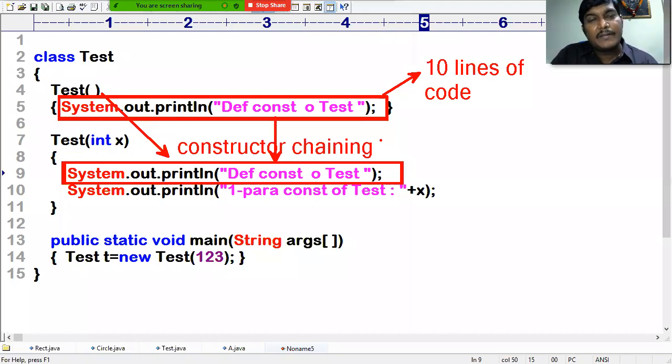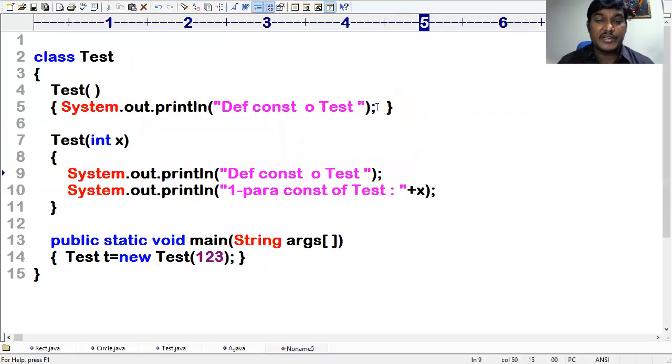Yes. It is the process of calling an existing constructor from another constructor of the same class. That is possible by using this(). Kindly notice that you have to use this(). Yes, now you can observe this. As I said, the point is very clear.